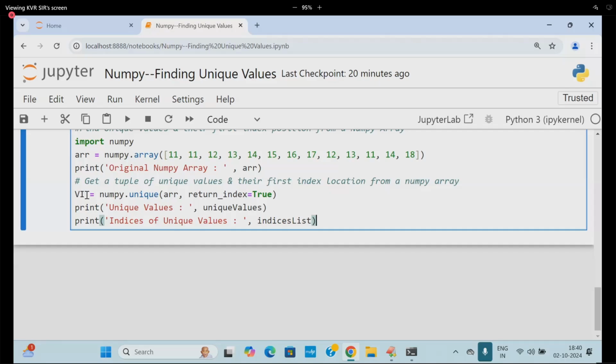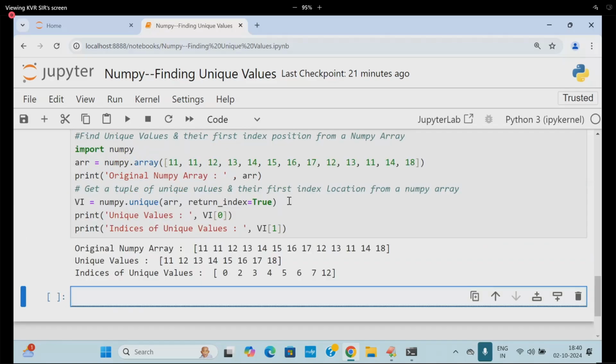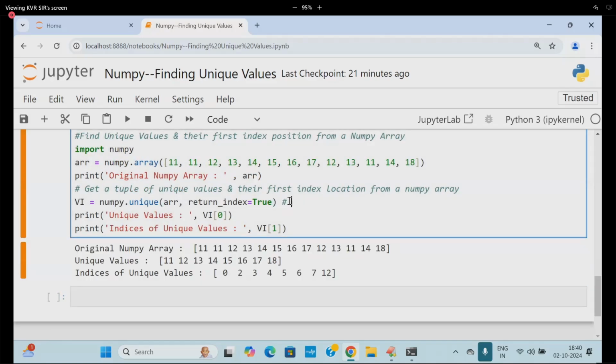Two elements are present. VI of 0 will give you what? Unique values. VI of 1 will give you what? Try to look into that. So we are going to get the same output. This is the concept we used, where we used it.